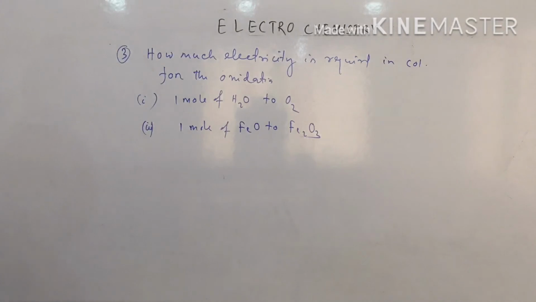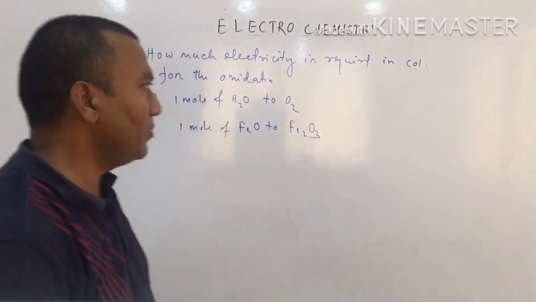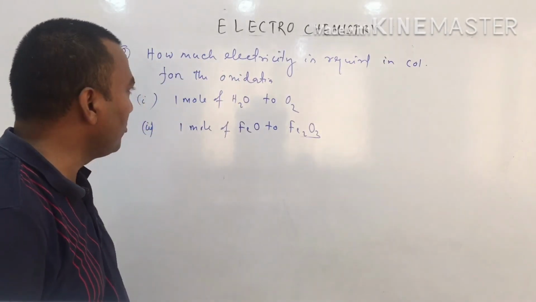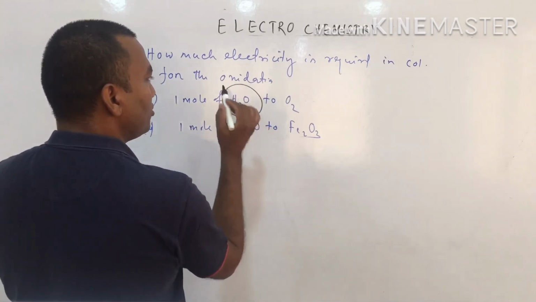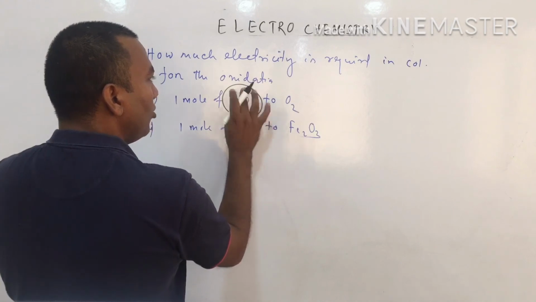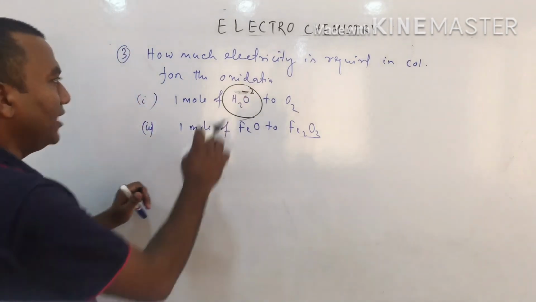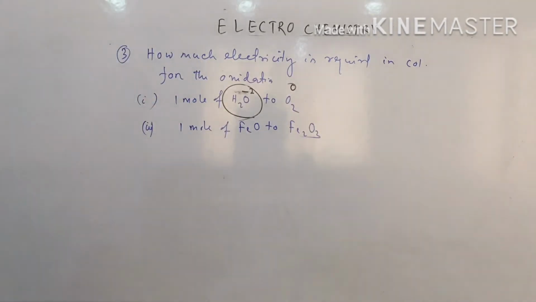So how can you solve these two questions? Better go through the oxidation number method. Here, what is the oxidation number of oxygen in water? It is -2. In O2, what is the oxidation number of oxygen? 0.